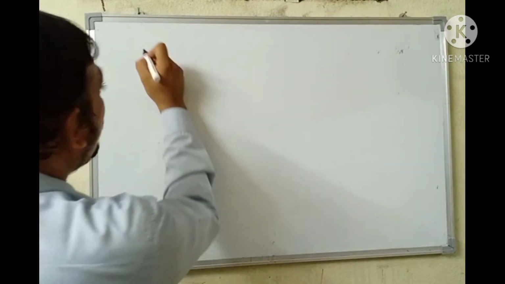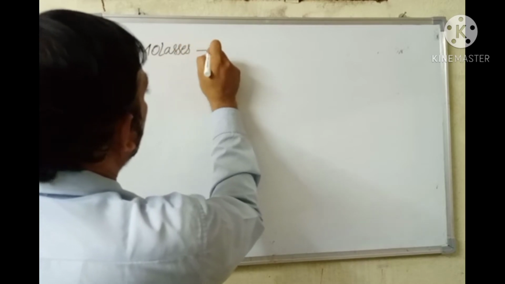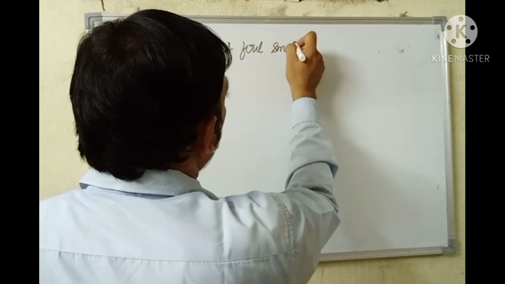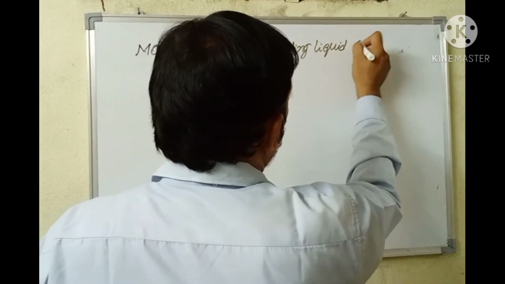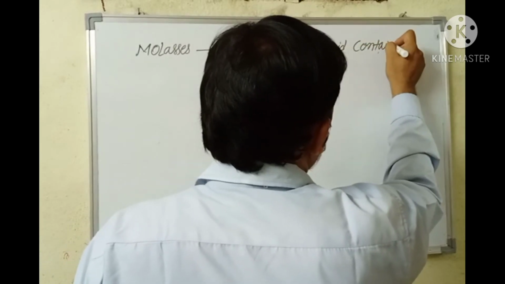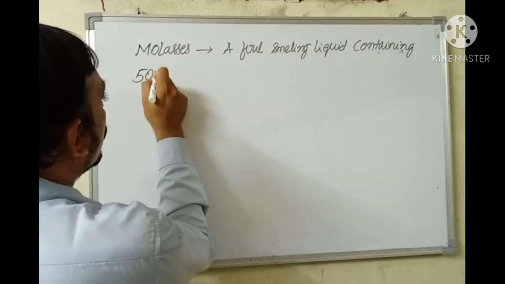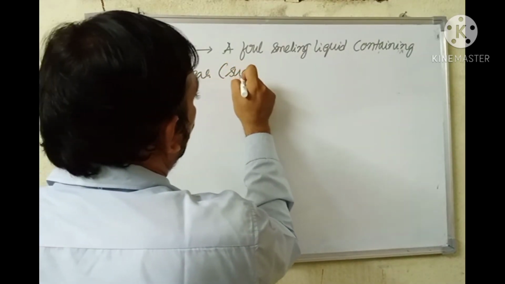What is molasses? A foul-smelling liquid containing 50% sugar, which is nothing but sucrose.